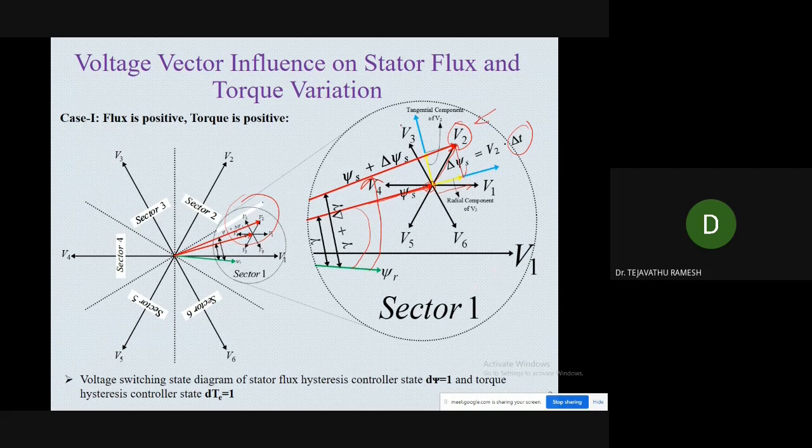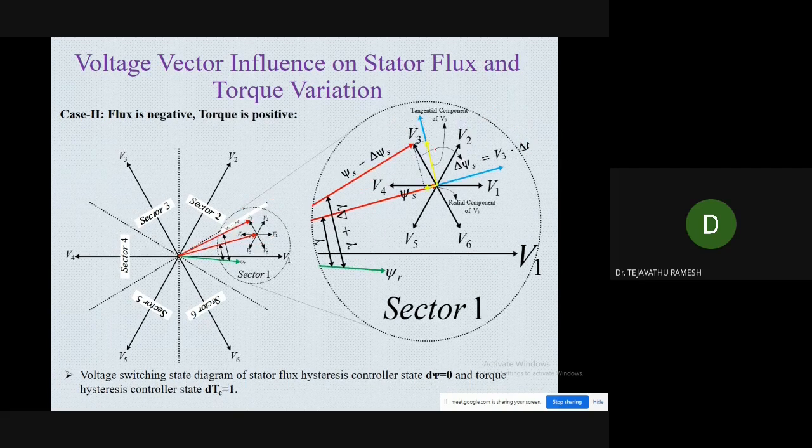Is it the same when we are selecting V3? We will see that one. Now in sector 1, we have selected voltage vector V3. What is the influence on the flux and the torque? This is the earlier magnitude of the stator flux. When we apply V3, this is the new position of the stator flux.